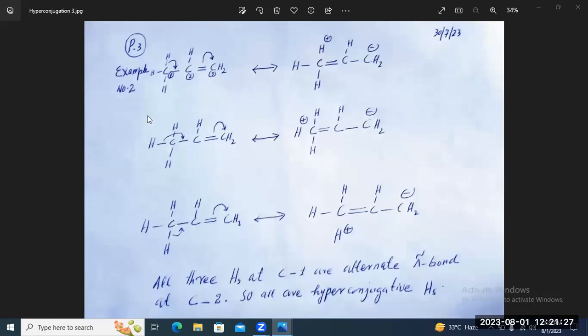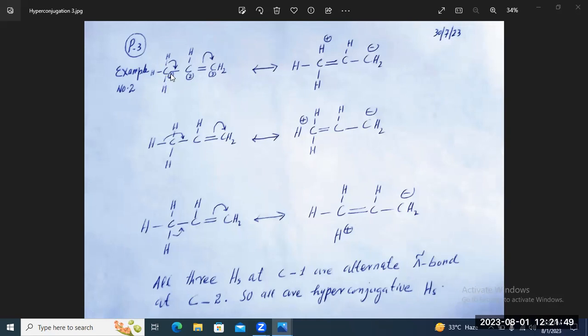Here in example number 2, you can see at carbon 1 we have 3 hydrogens, and all these 3 hydrogens are in conjugation with the pi bond, which is at carbon number 2.